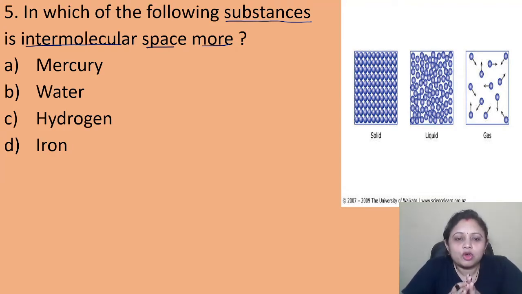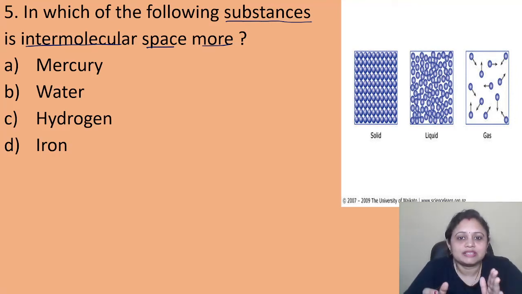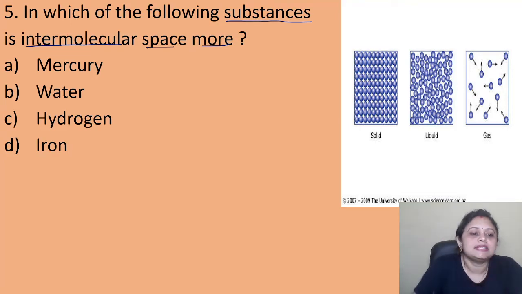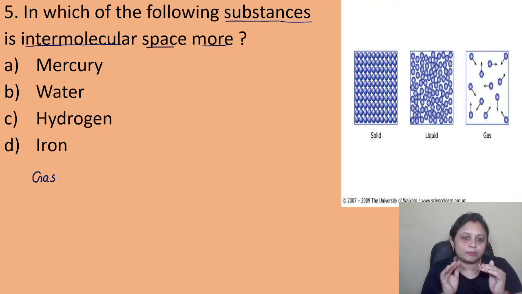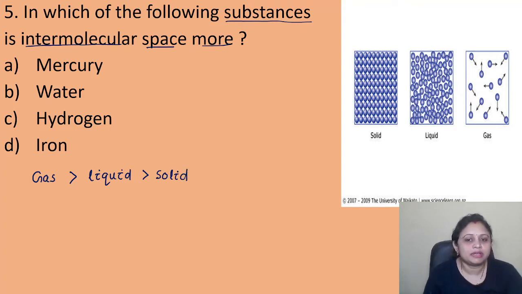Intermolecular space means the particles or molecules of the substances have some space in between them. The space, the gap present between the particles of matter, is maximum in case of gas, followed by liquid, followed by solid.